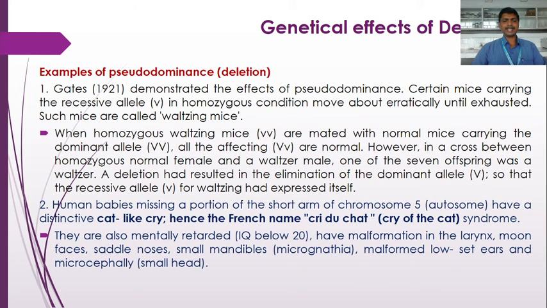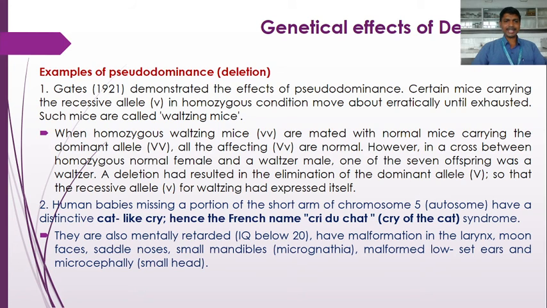Another example, in the case of human beings: human babies missing a portion of the short arm of chromosome 5 have a distinctive cat-like cry, hence the French name cri du chat, meaning cry of the cat syndrome.